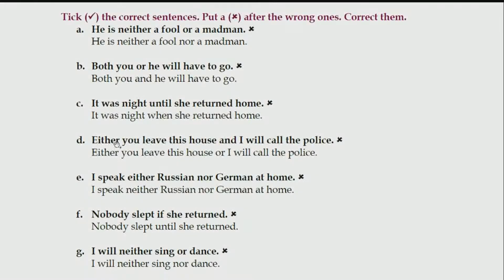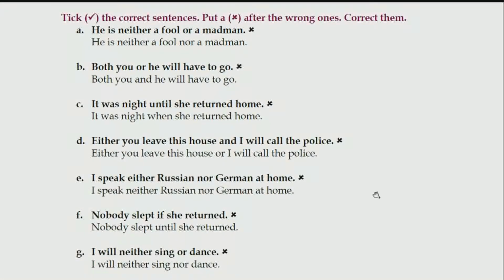Next one. Either you leave this house and I will call the police. This sentence is most probably told to a thief or a robber. या तो तुम ये घर छोड़ दो या तो फिर मैं पुलिस को बुलाऊंगा. Either or. You can see in the sentence it is corrected. Either you leave this house or I will call the police. या तो ऐसा होना चाहिए या तो फिर ऐसा होगा. Moving on to the next one.